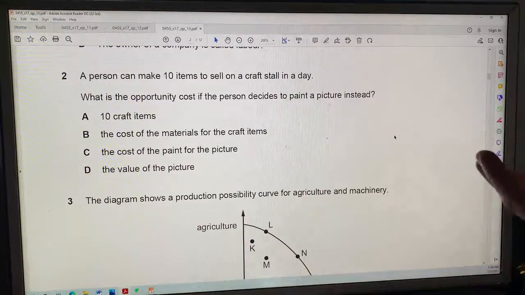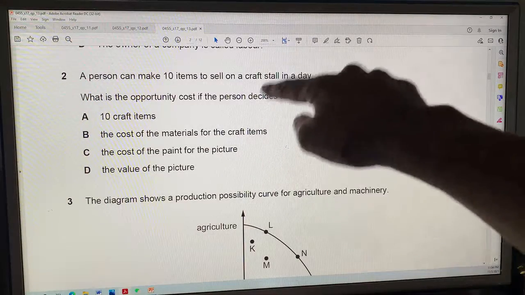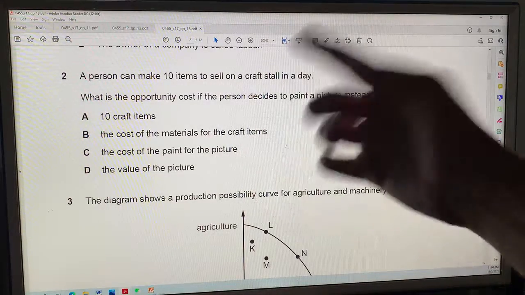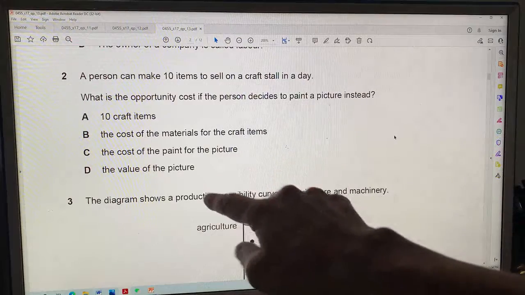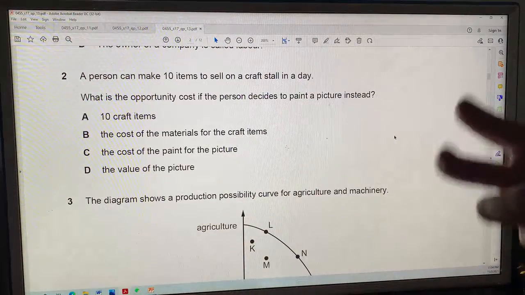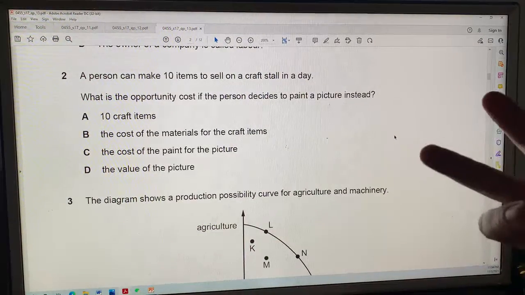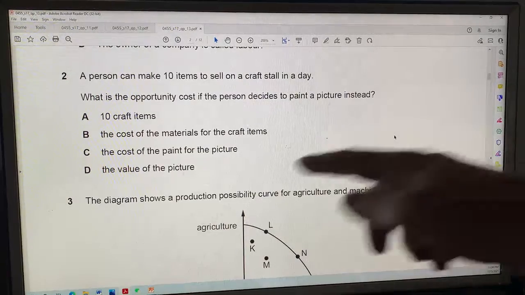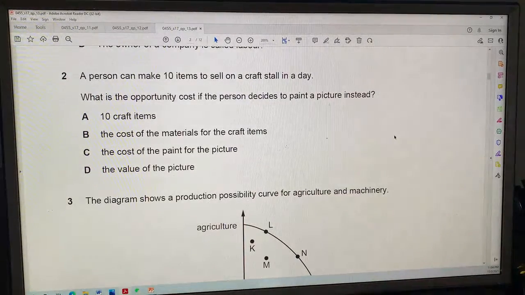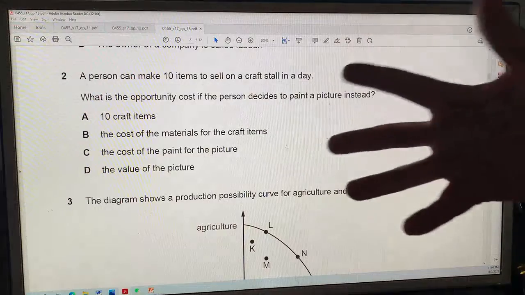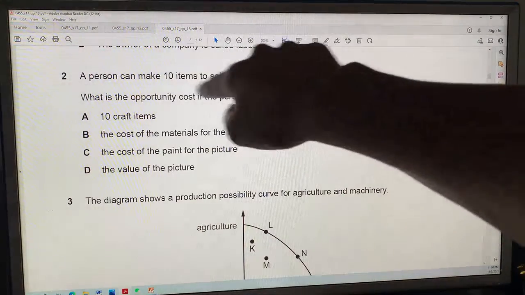It's your next best choice that you cannot choose. So the cost of the craft items or the cost of the paint, those don't matter. The value of the picture is what you get, so that's not the opportunity cost. The opportunity cost is what you give up, or what you lose.